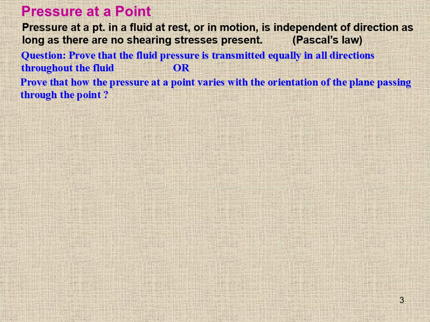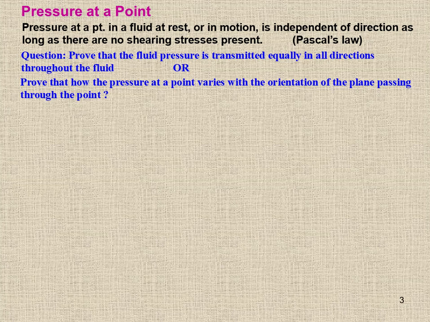Or we can say we prove how the pressure at a point varies with the orientation of the plane passing through the point. It means that whatever the orientation of the plane, the pressure remains the same at a point. This we have to prove.